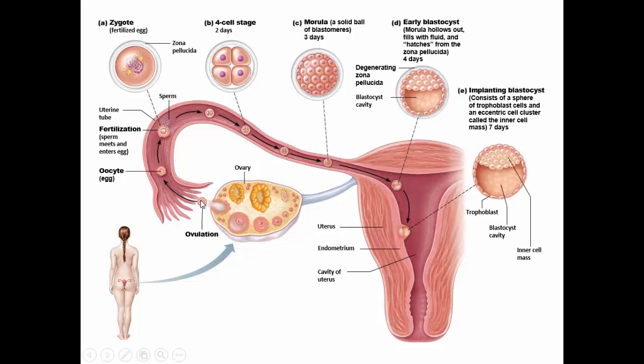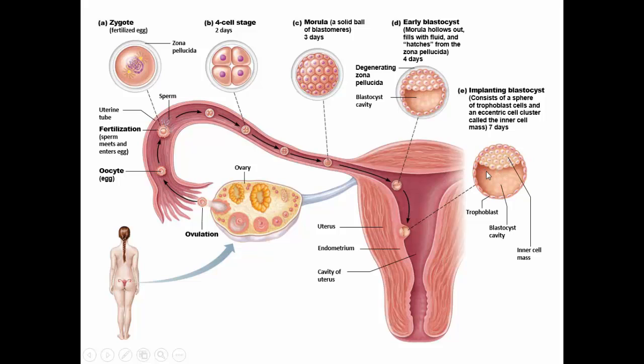Ovulation occurs and the egg is sucked into the fallopian tube. The sperm find it about 1/3 of the way down the fallopian tube, and if fertilization occurs, we'll have our first cleavage. Cleavage will continue until we get our morula. All of this will occur in the fallopian tube. And then we will get our blastocyst. We will have the trophoblast cells, and we will have the inner mass of cells.